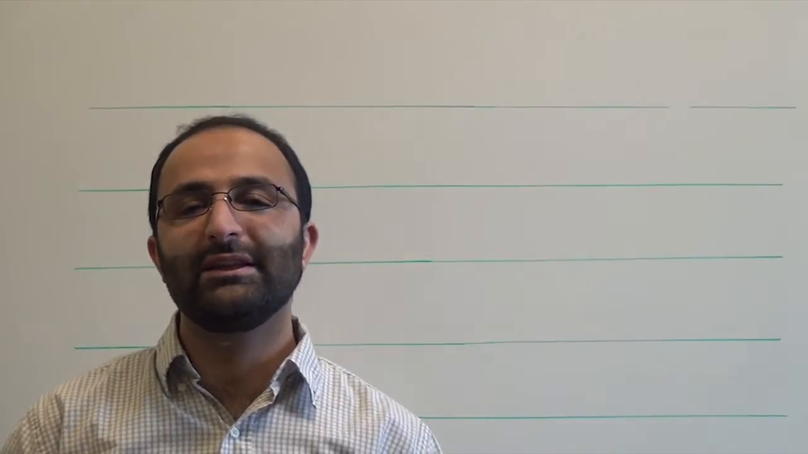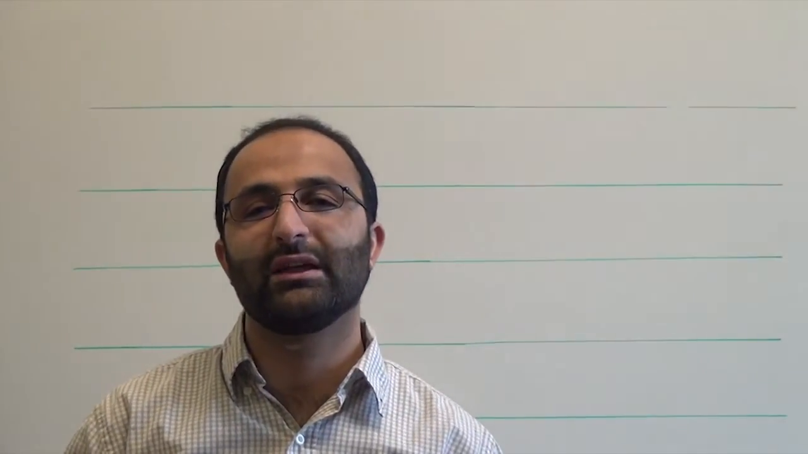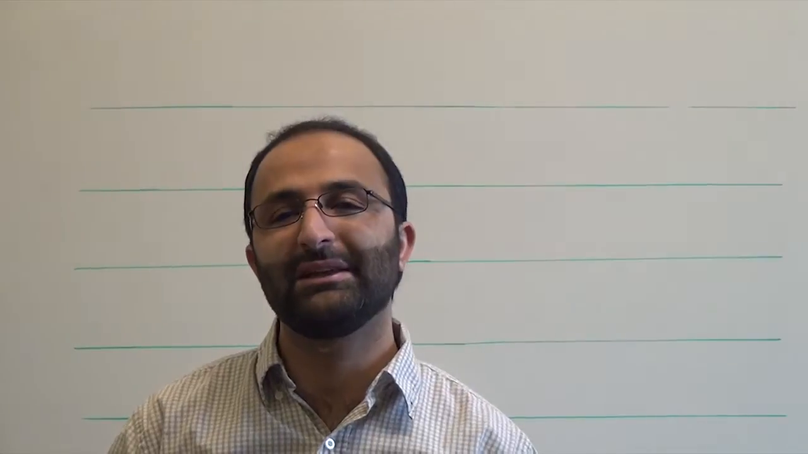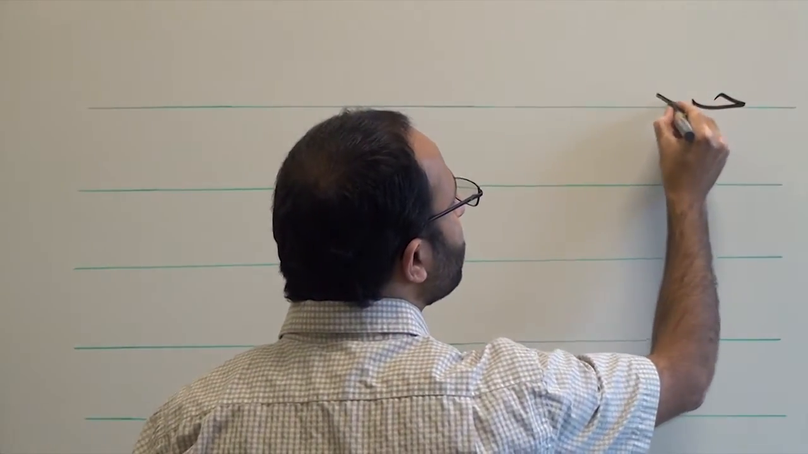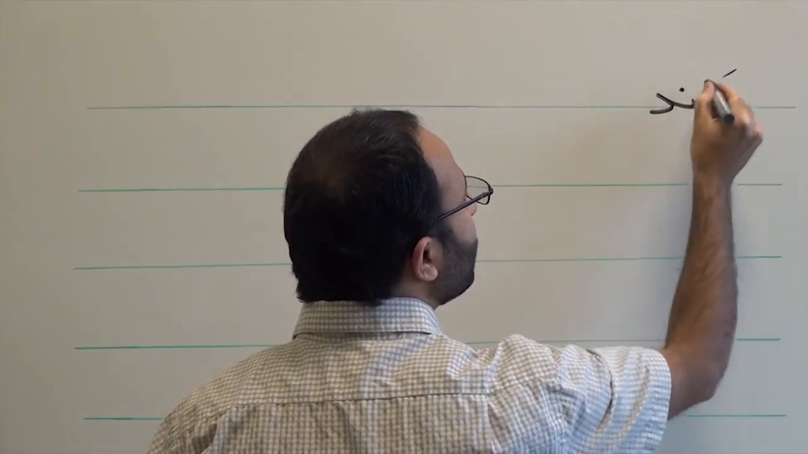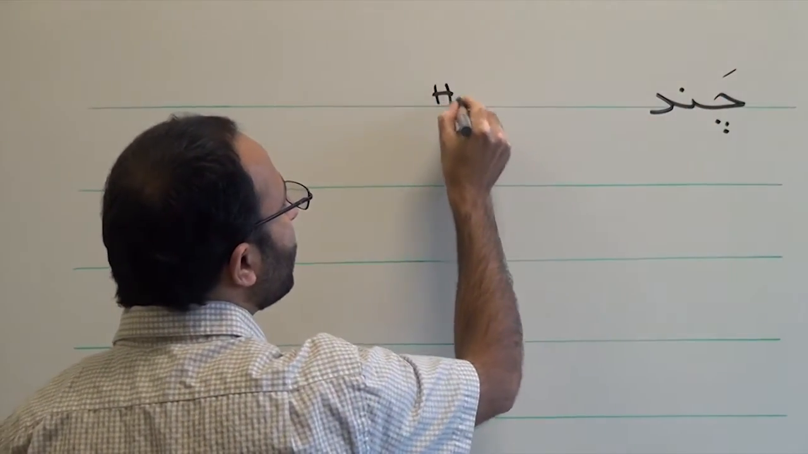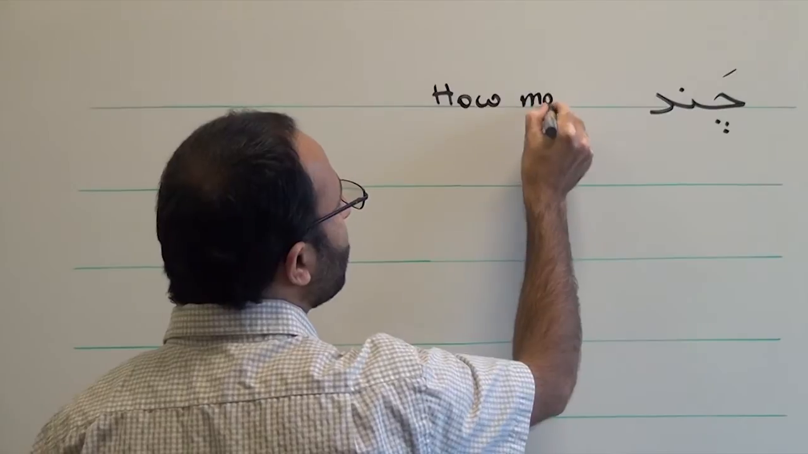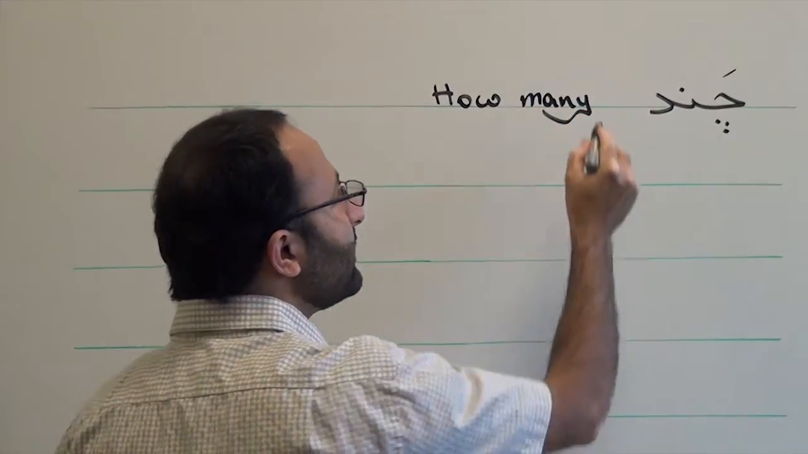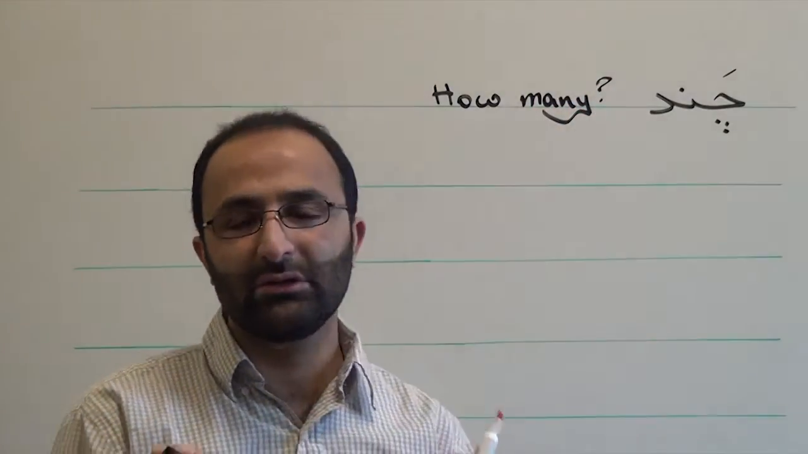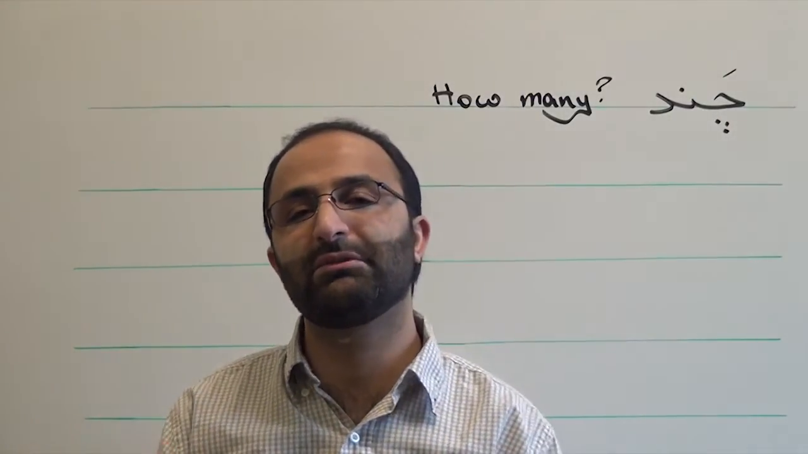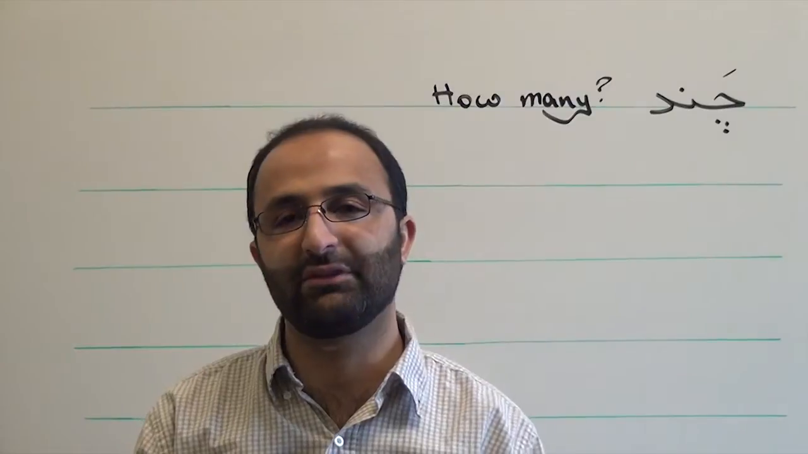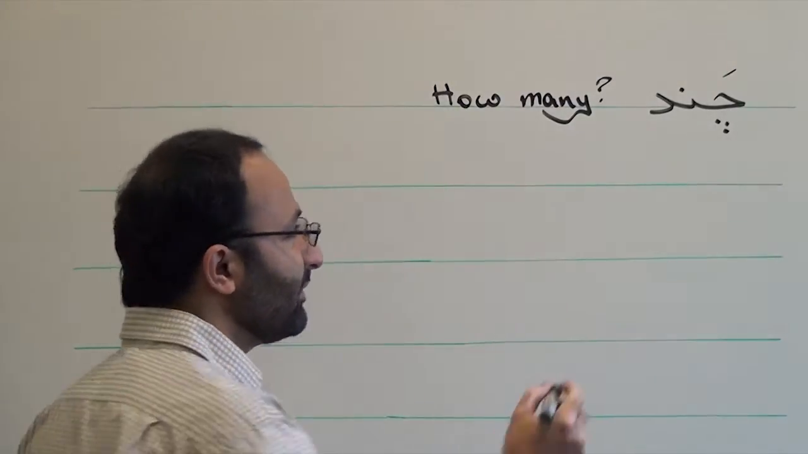Now we'll start the lesson on the question word chand, which means how many. In order to form a question using chand, you just need to put it before the noun that you want to specify. So let's look at some examples.